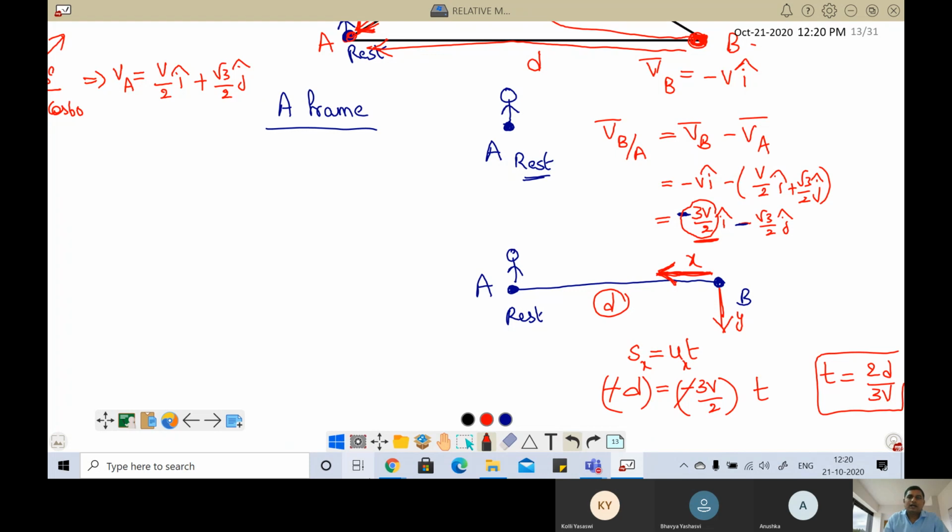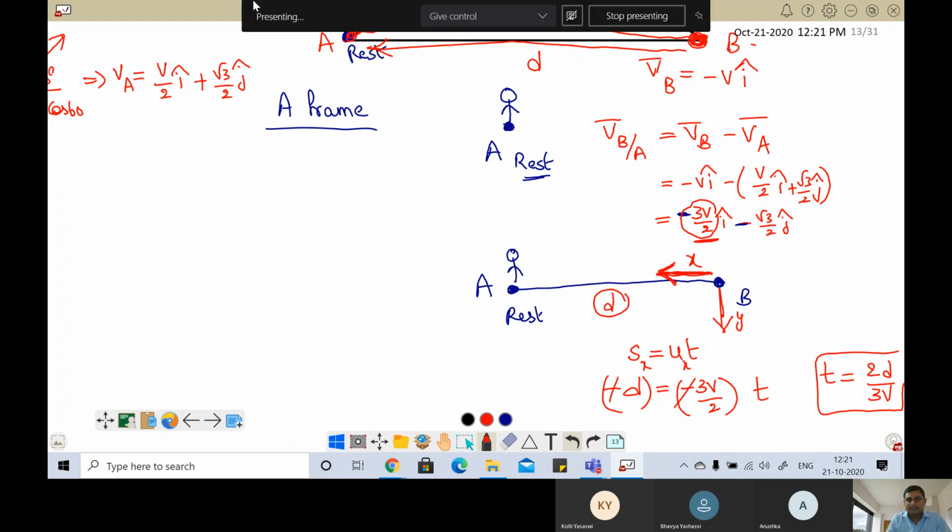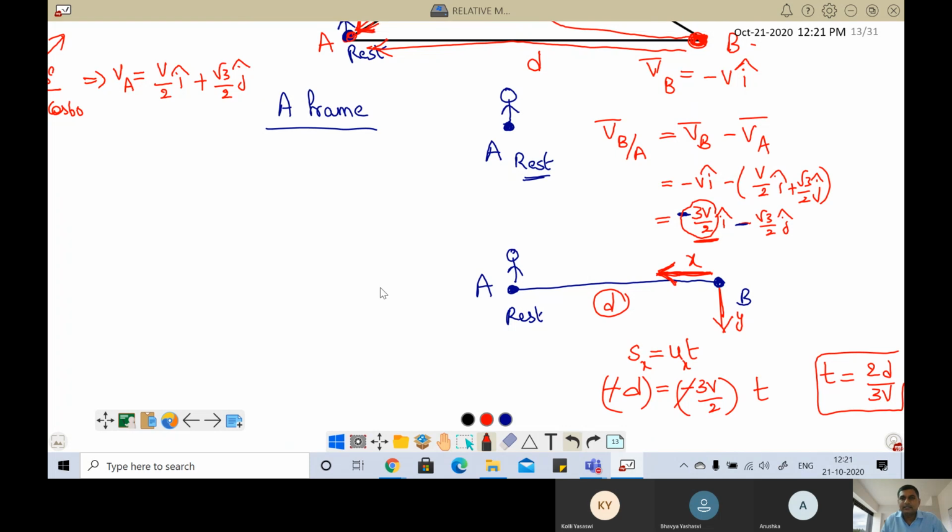That's all. So after a time of 2D by 3V, all of them will meet. Is it clear?